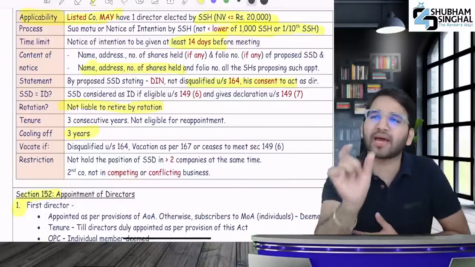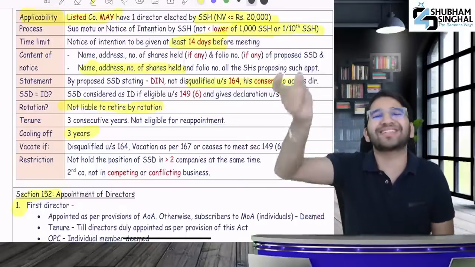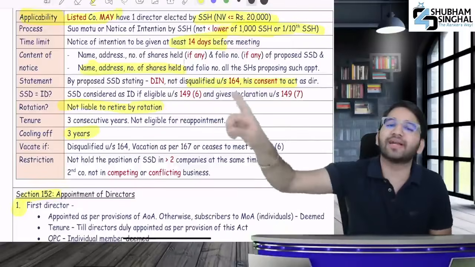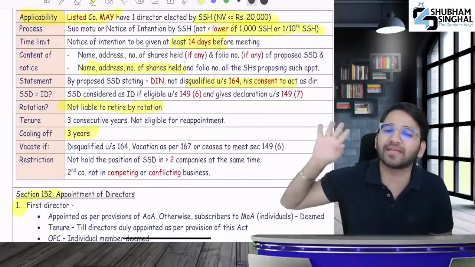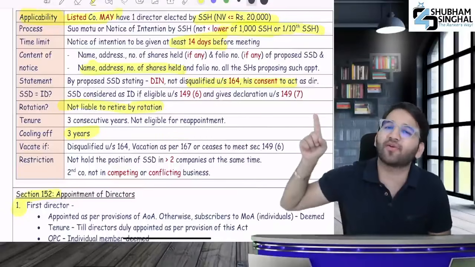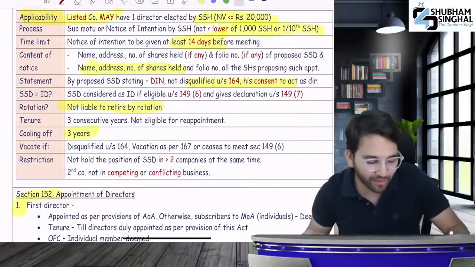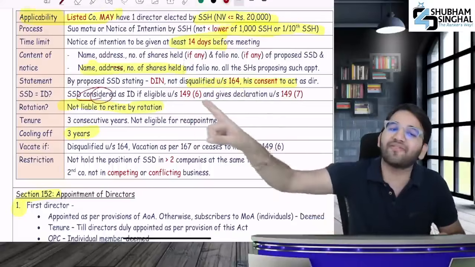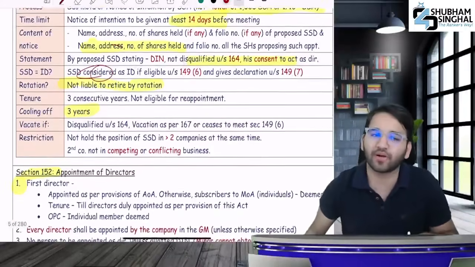In exam, when such a question comes, you write small shareholder directors shall be considered as independent directors subject to section 196 and 149.6 and 149.7. Subject to 149.6, 149.7. It's up to you. Read the word shall and be happy. But write shall be considered as independent director if eligible under section 149.6, 149.7.